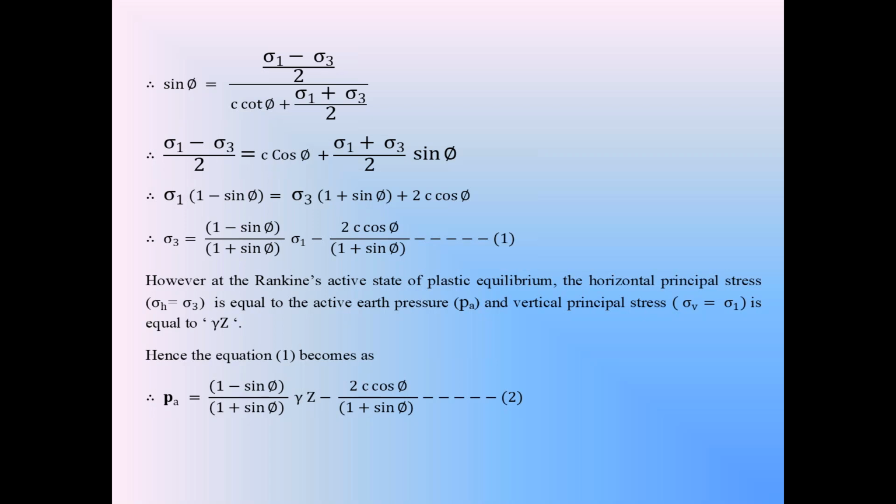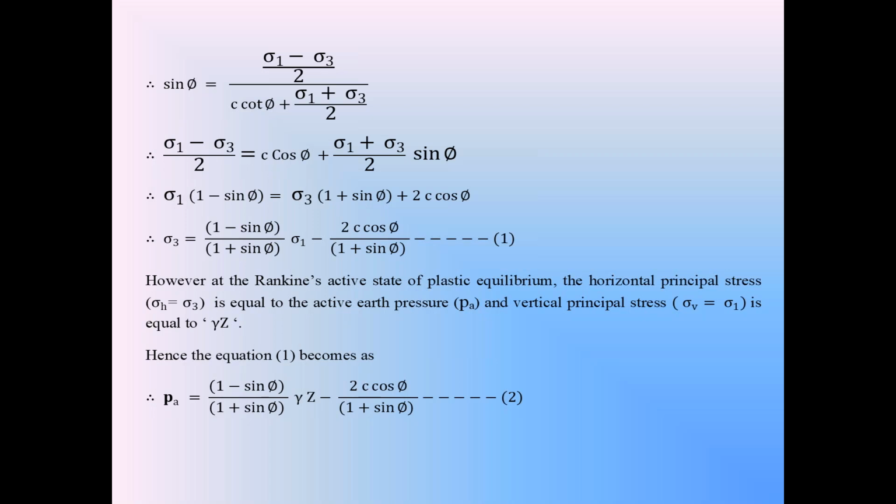We know that in the active condition, sigma 3 is the horizontal active earth pressure PA. In the active condition, sigma 3, the minor principal stress, is the horizontal stress, sigma h, and in the active condition sigma 3 is also equal to the active earth pressure PA. So from equation 1, you can write sigma 3 as the active earth pressure in the cohesive backfill. So the active earth pressure equation in the cohesive backfill is given by PA is equal to (1 minus sin phi) by (1 plus sin phi) into sigma v minus 2c cos phi by (1 plus sin phi).